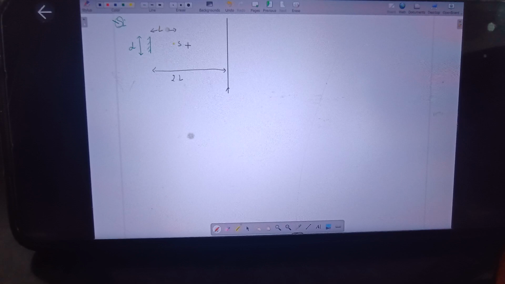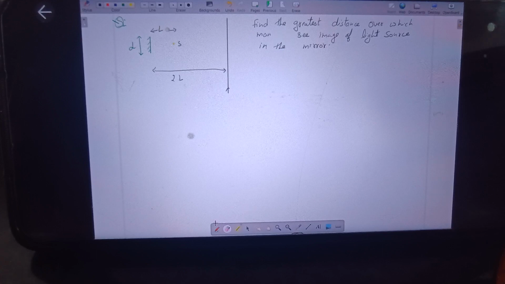Write down the question here that you have to find out the greatest distance over which man can see image of the light source in the mirror. Find greatest distance over which man can see image of light source in the mirror. Right? This is your question. The question is clear to everyone?